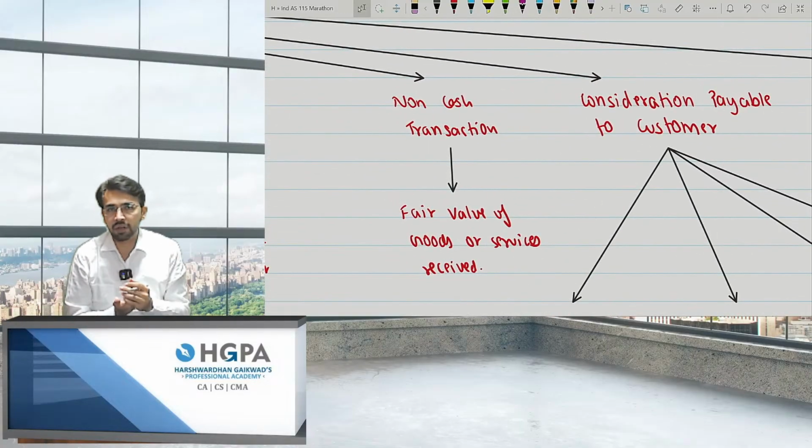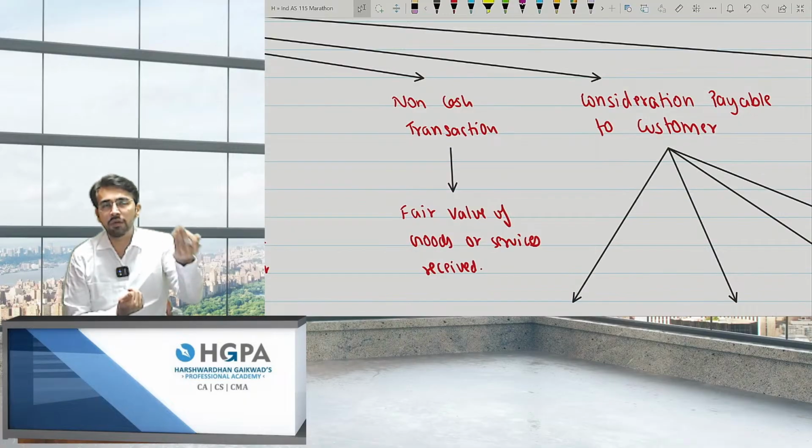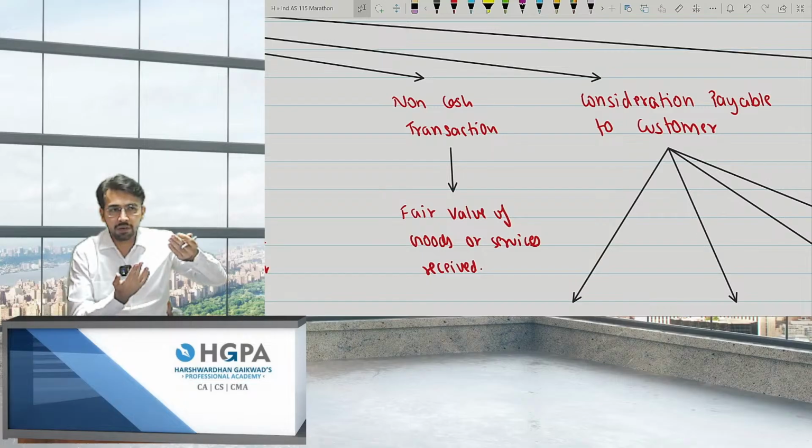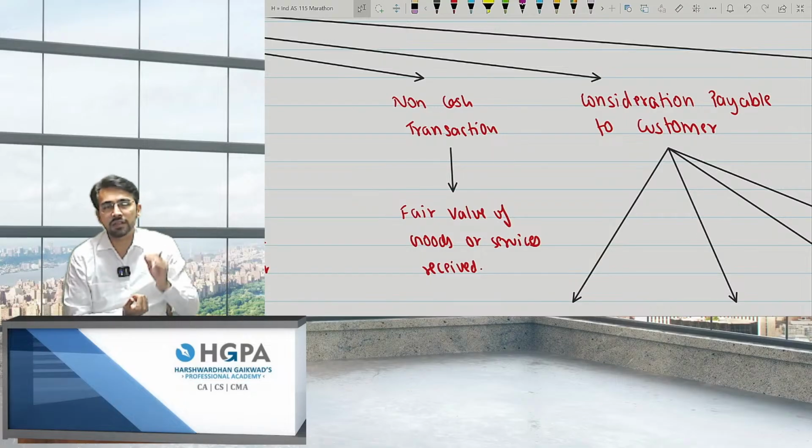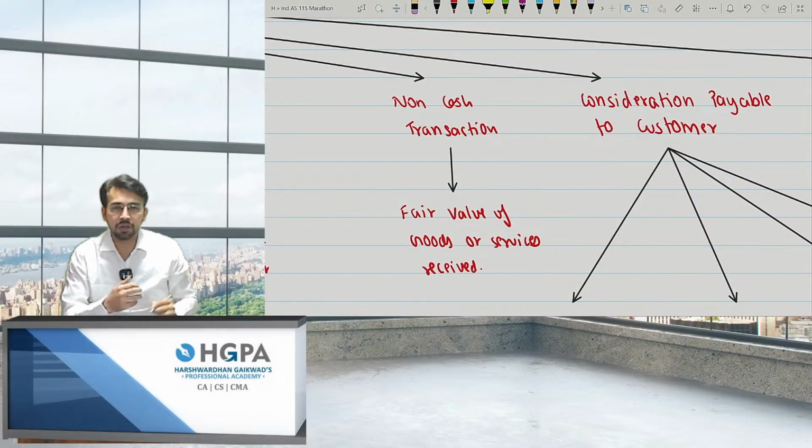Third is non-cash transactions. Non-cash. I give you an example. I'm giving you goods. You are filing the returns for me. At that point of time, whatever the things or goods or service I'm getting, that is the fair value of asset or goods received at that point, that fair value will be recorded as revenue.